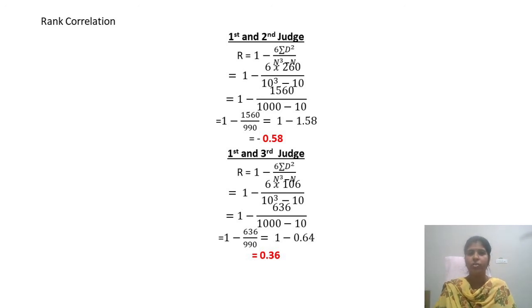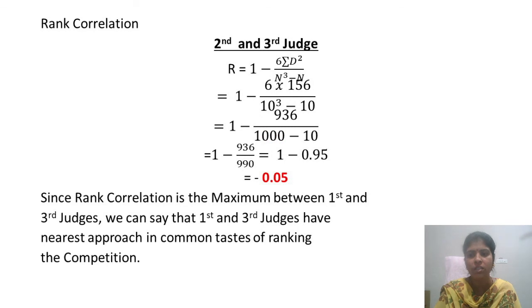For the first and third judge, it is 1 minus 6 sigma d square divided by n cube minus n. That is 6 into 106, which is 636, divided by 10 cube, 1000, minus 10, is 990. 636 divided by 990 is 0.64. 1 minus 0.64 is 0.36. Same way we have done for the third judge: 6 into 152 is 912, divided by 990 is 0.92, and 1 minus that is 0.08.